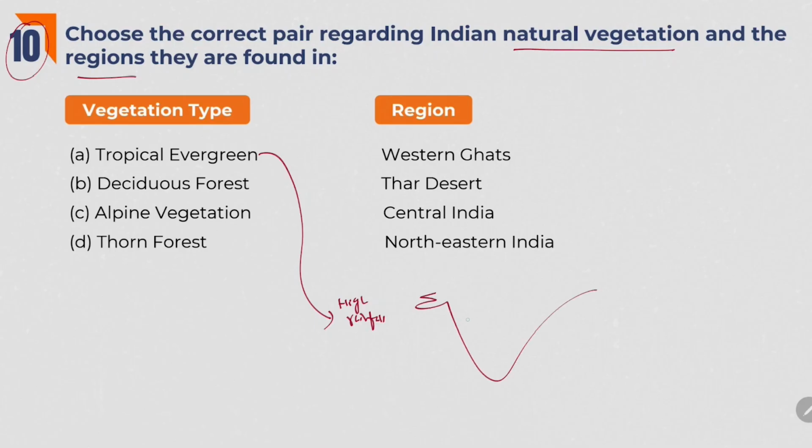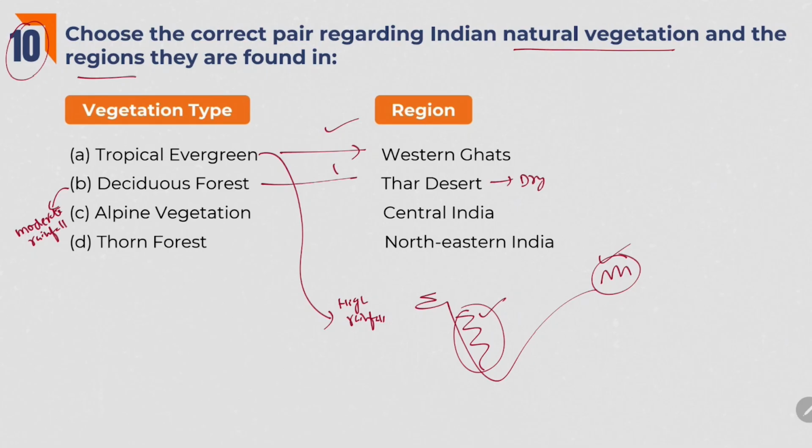We all know that in India, Western Ghats and Northeast India, these two regions see high rainfall. So we can find tropical evergreens here, Western Ghats and Northeast India. So tropical evergreen goes with Western Ghats. And coming to deciduous forests. Deciduous forests are found at areas of moderate rainfall. But Thar Desert is so dry an area, so it is not at all related to deciduous forests.